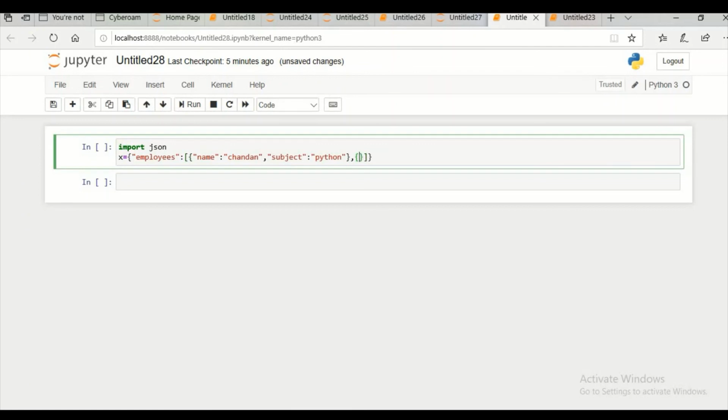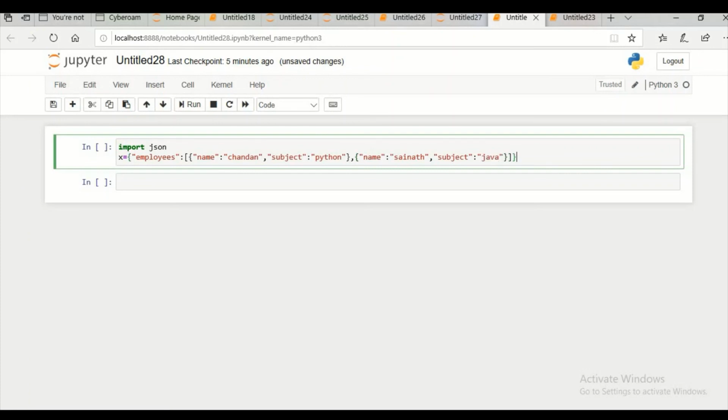Let's have a second record over here. So again, name, value, comma, subject. That's a key-value pair, Java.